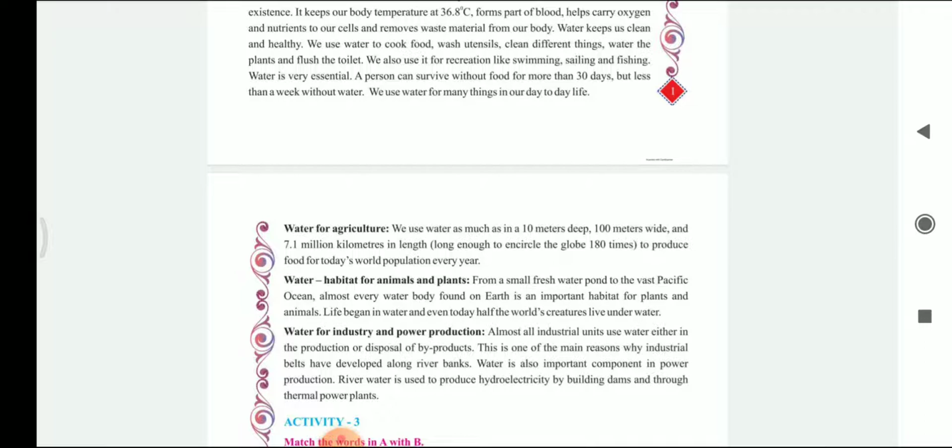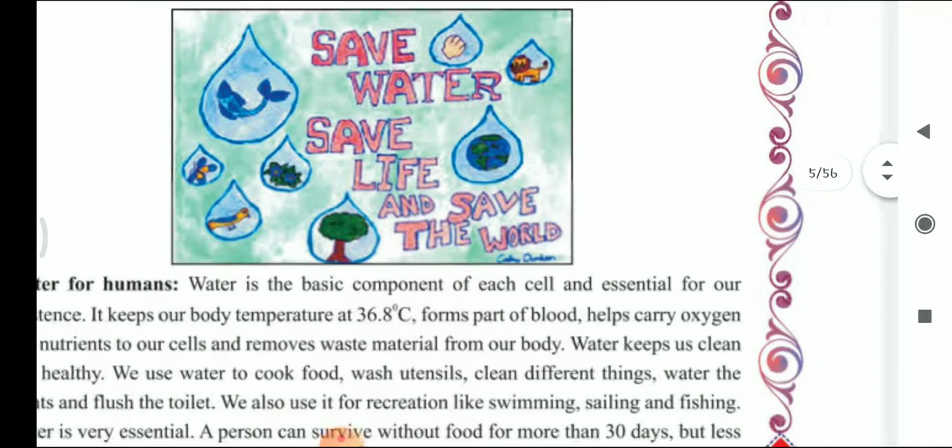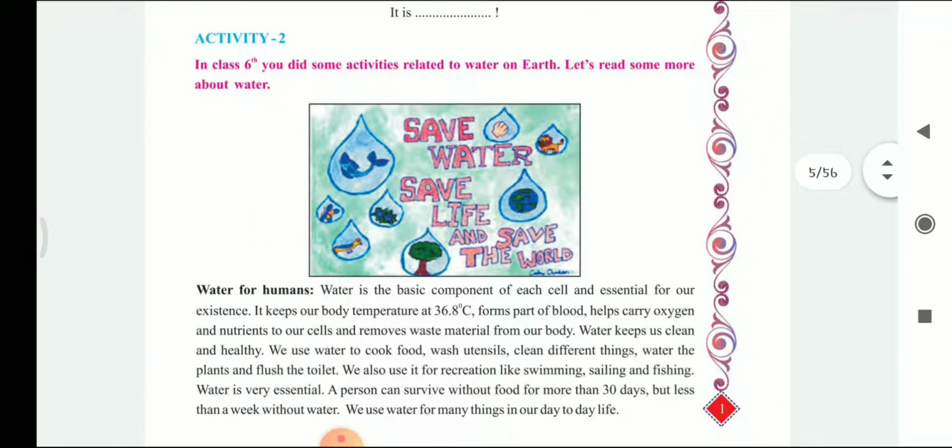In order to obtain electricity or power in our houses or in various areas across the globe, rivers are used to generate hydroelectricity by building dams over the rivers and also by setting up thermal power stations. So this is how we can say water is related to the various activities on the earth.